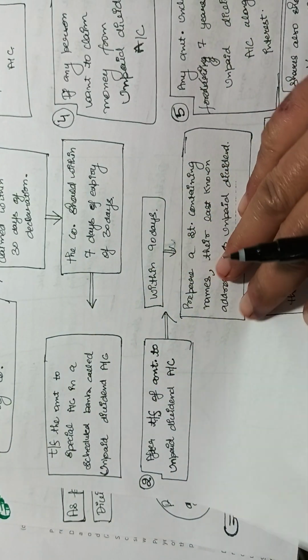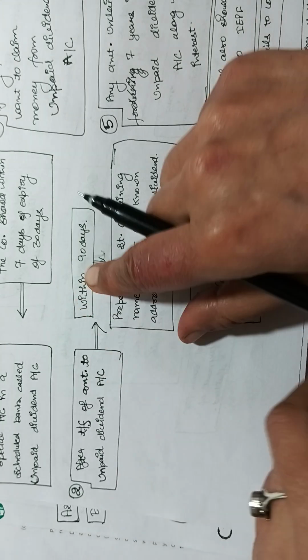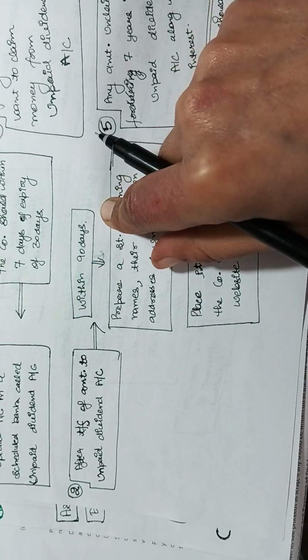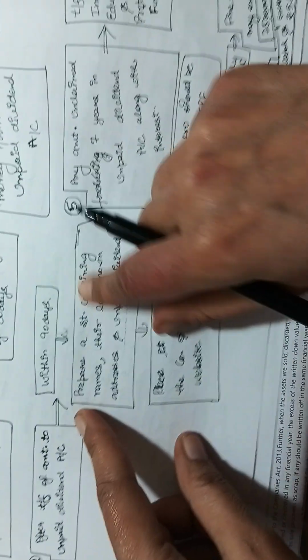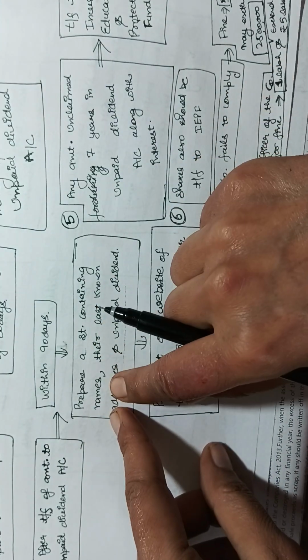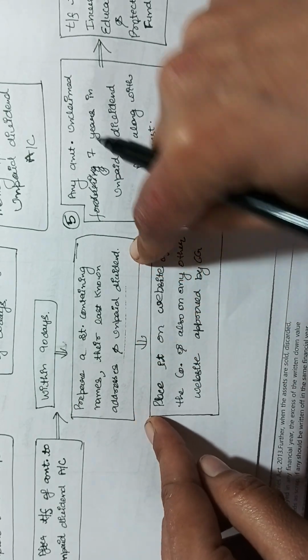Okay. Now, after transfer of the amount to the unpaid dividend account, within 90 days, prepare a statement containing names, their last known addresses, and unpaid dividend. Okay.